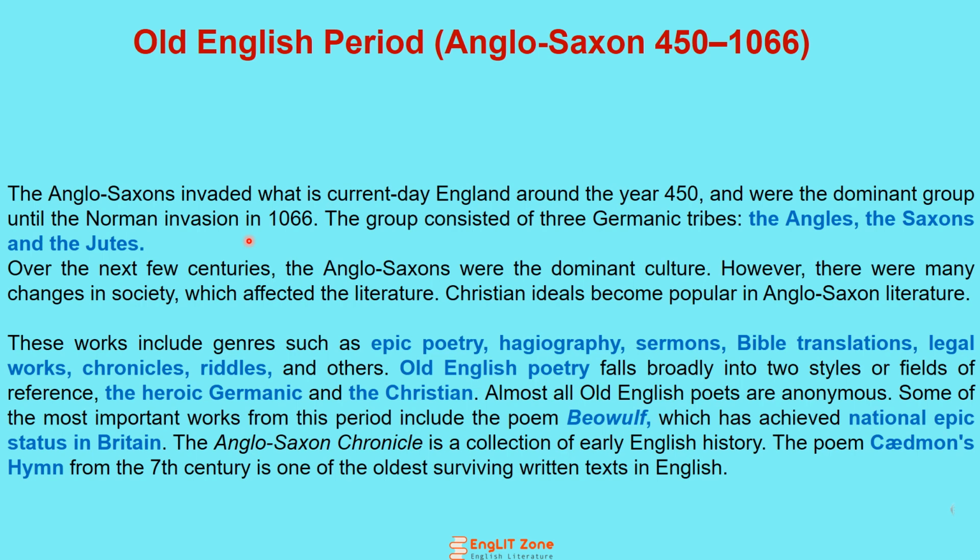And what is Anglo-Saxon, how did it come to be known as Anglo-Saxon? This group consists of three Germanic tribes: the Angles, the Saxons and the Jutes. These three Germanic tribes dominated England around the year 450.